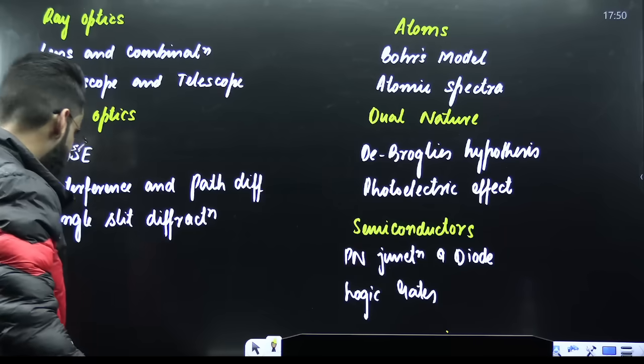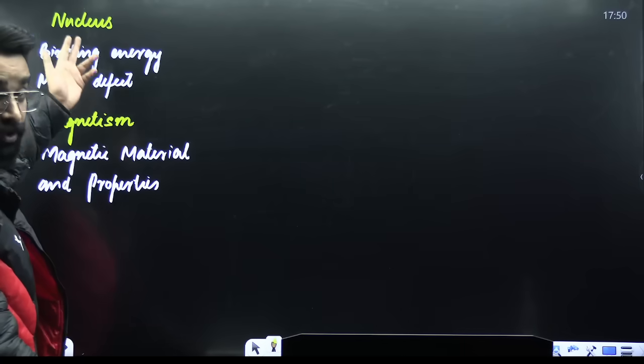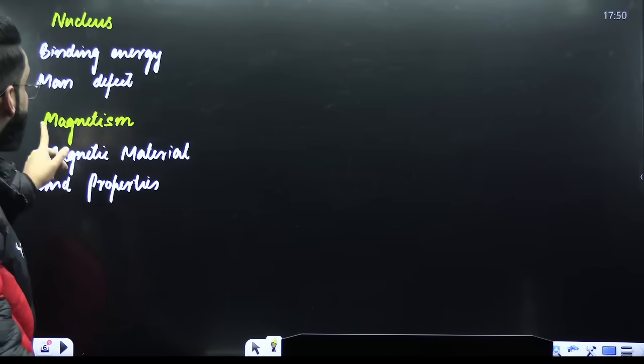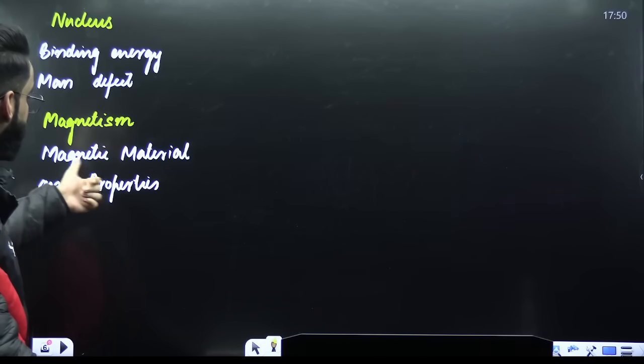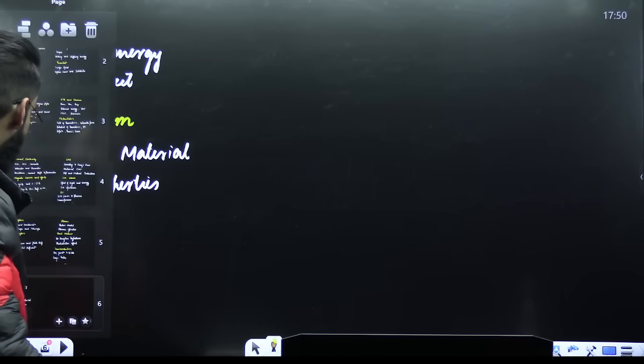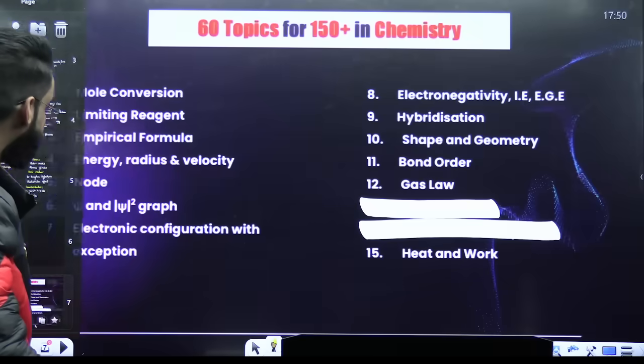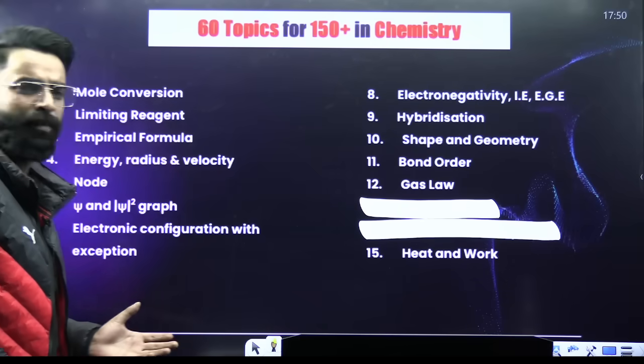Similarly, before chemistry, I forgot these two chapters: nucleus and magnetism. Nucleus includes binding energy, mass defect. Magnetism includes magnetic materials and properties. And my dear students, when it comes to chemistry, look at the important topics of chemistry.